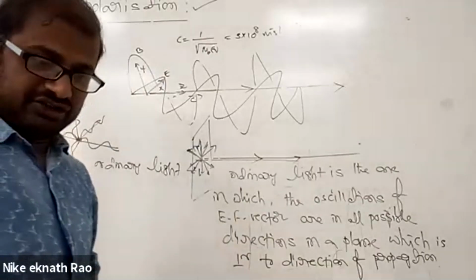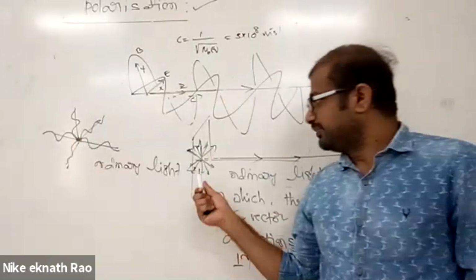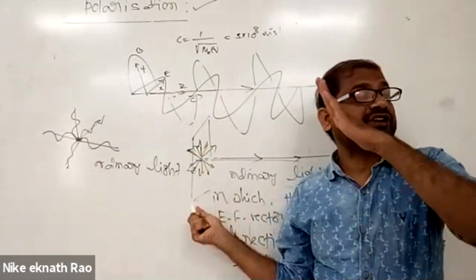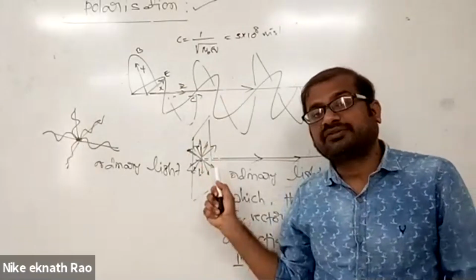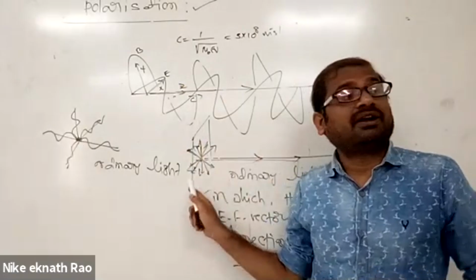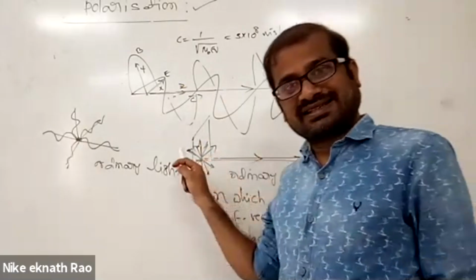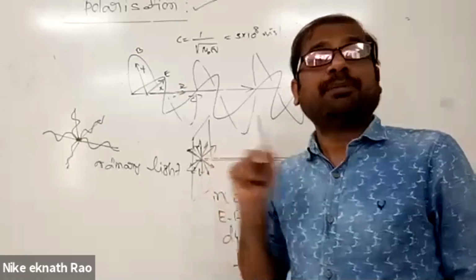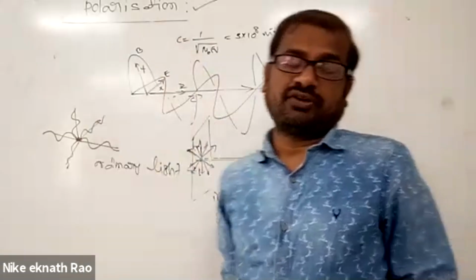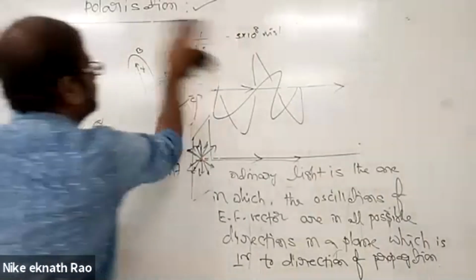Okay, next. So what happens now in case of polarized light? The symmetry of the oscillations of the electric field vector will be eradicated, and the oscillations will be confined to a single plane, in a single direction. If the oscillations of the electric field vector are restricted to a plane in one particular direction, what do we call such light? Polarized light. Okay, first write down the definition of ordinary light.